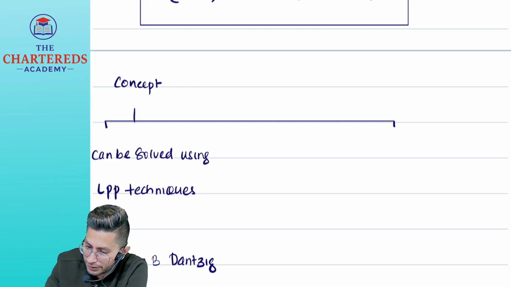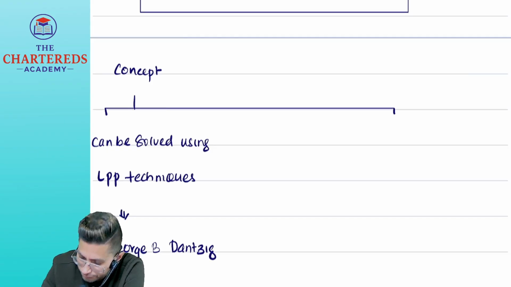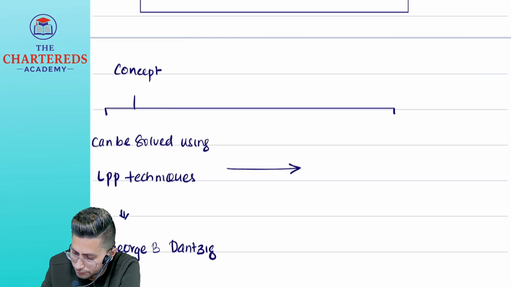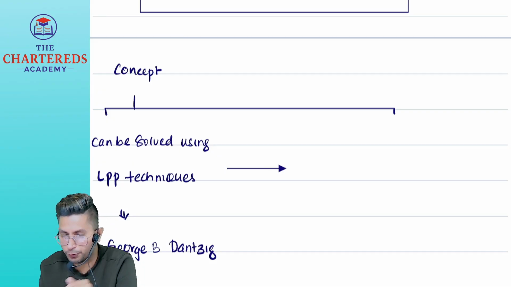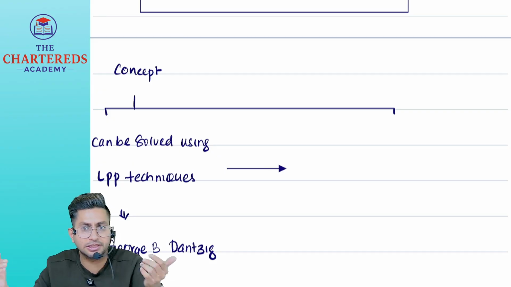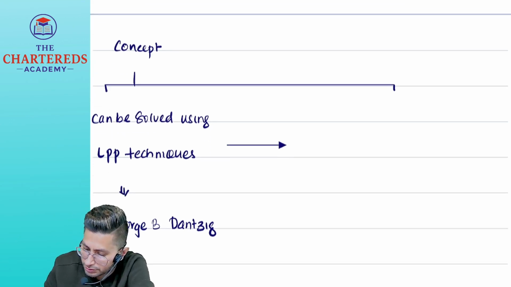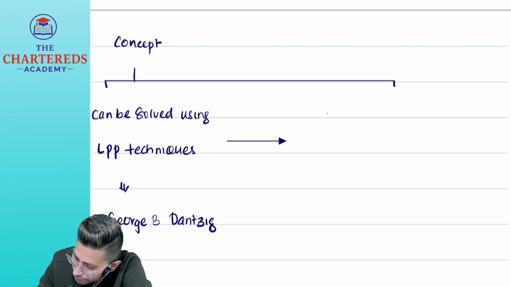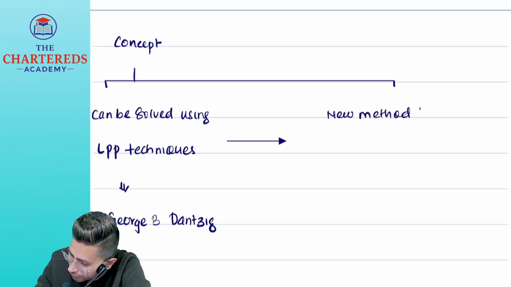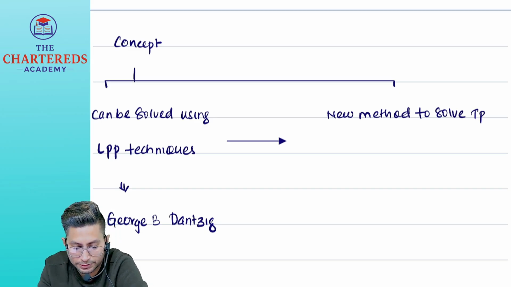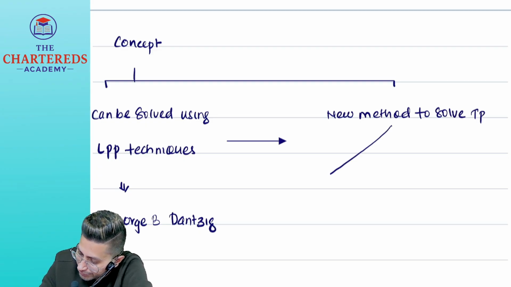So that is why later on, when people started facing a lot of problems, a lot of complications, lengthy calculations, someone came and gave a new method to solve transportation problems. And these two people are,